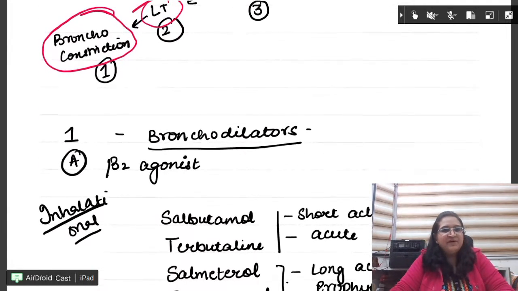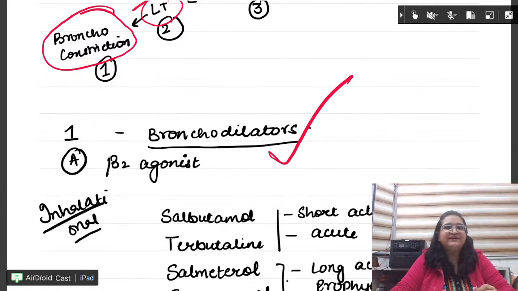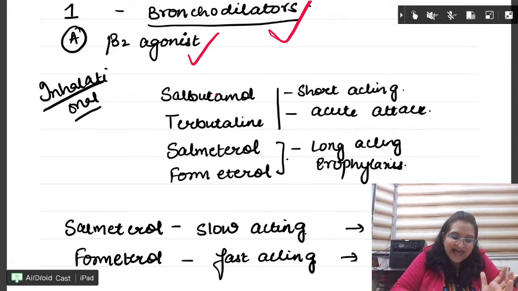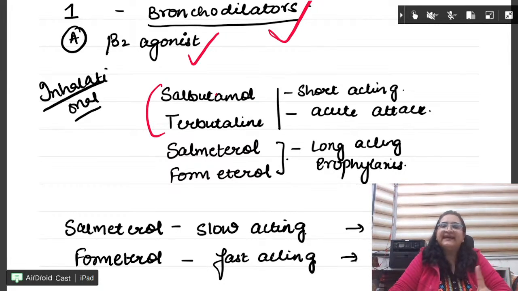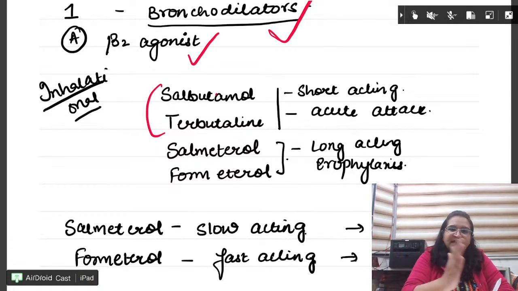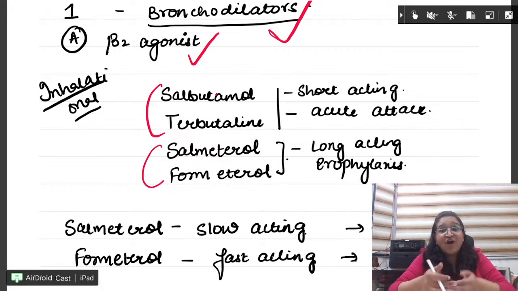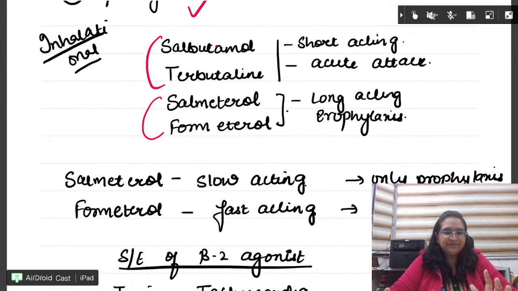To help for bronchoconstriction, we have bronchodilators. In bronchodilators, 3 categories are there. Beta-2 agonists, which are salbutamol, terbutaline, salmeterol, formoterol. Salbutamol, terbutaline, they are short acting, so we will use them for acute attack. Finish. Salbutamol, SABA, short acting beta-2 agonists, right beta? So beta-2 agonist, they cause bronchodilation. Fine, very important.